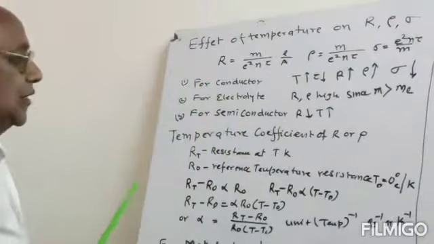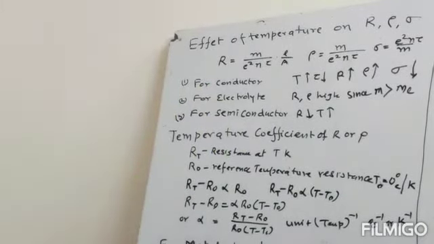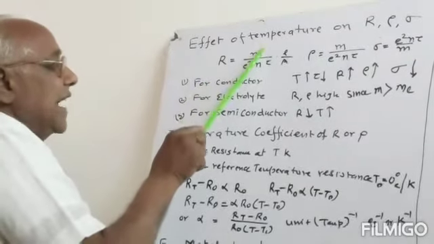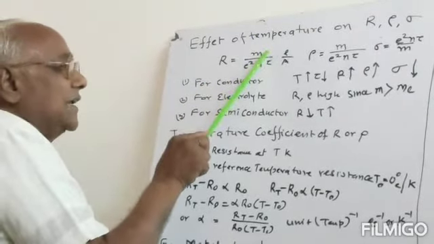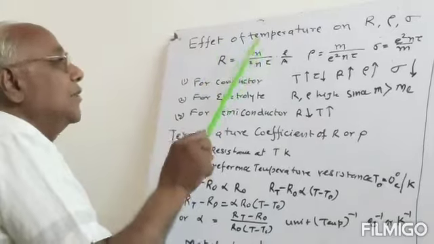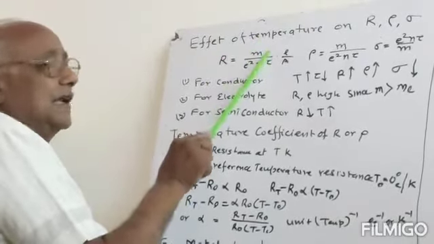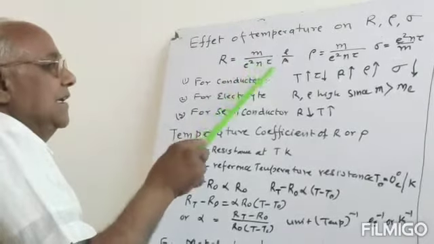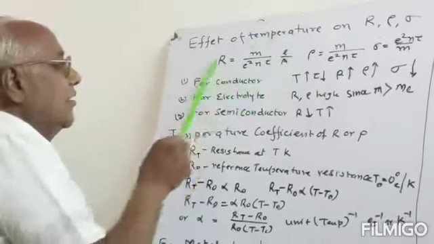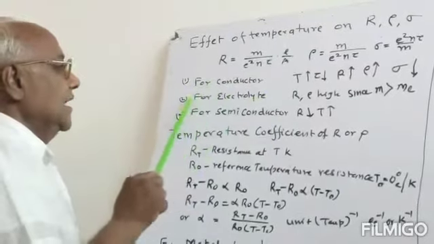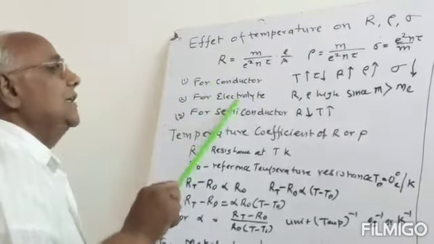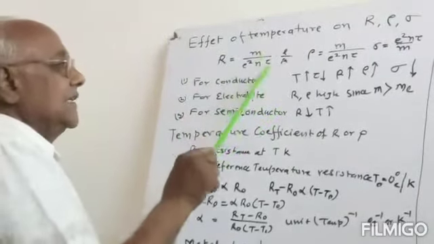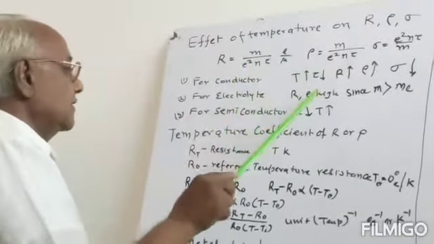Now for the electrolyte. For the electrolyte, the resistance is high. Why? It is because here the mass is the mass of the ion. Mass of the ion is much larger than the mass of the electron. With charge e and n considered, the resistance of the electrolyte will always be higher than the resistance of the conductor.